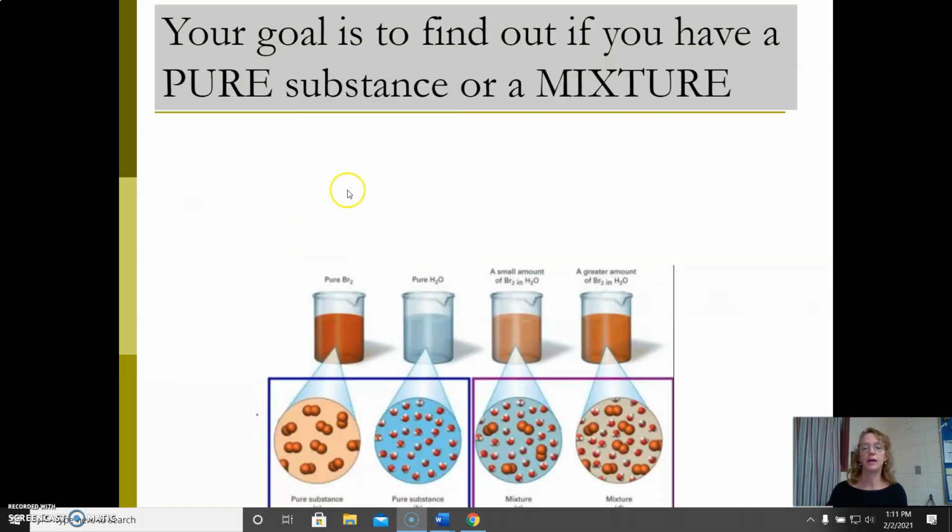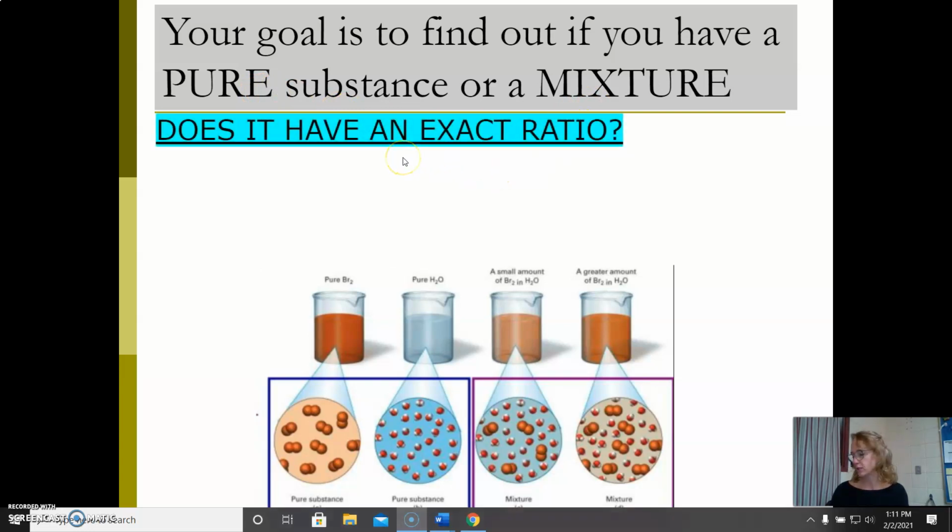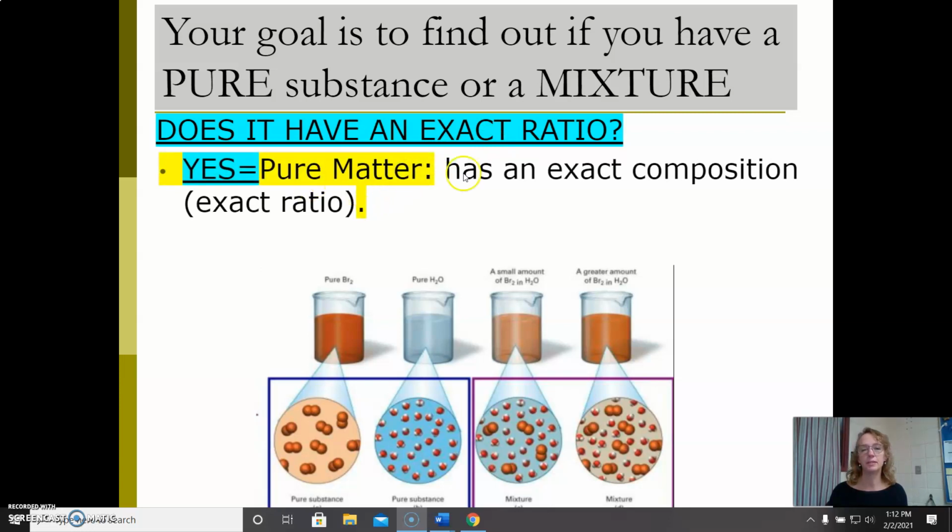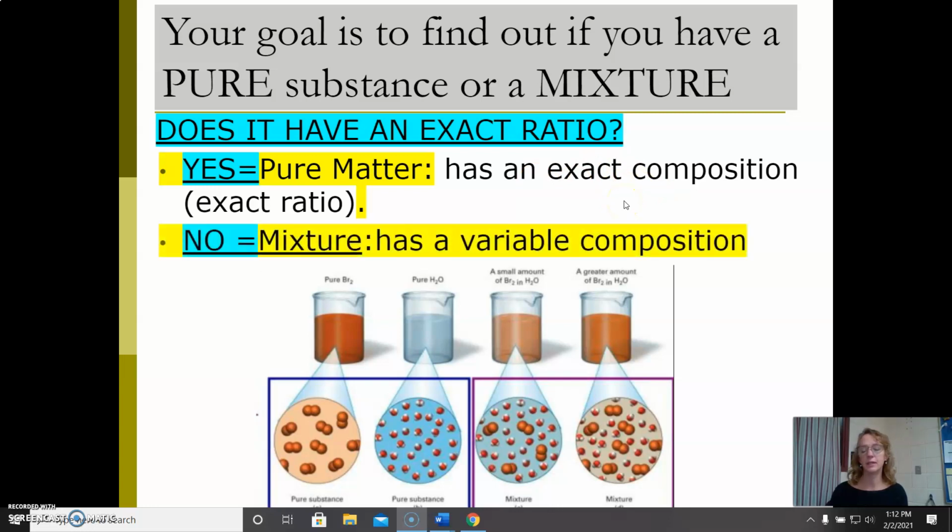And matter is defined into two categories. The first category is a pure substance. The second category is a mixture. So our first question will be, does it have an exact ratio? Pure substances have an exact composition or an exact ratio of what they're made of. Mixtures do not. Mixtures have variable compositions.